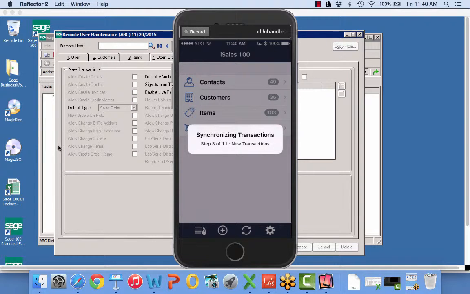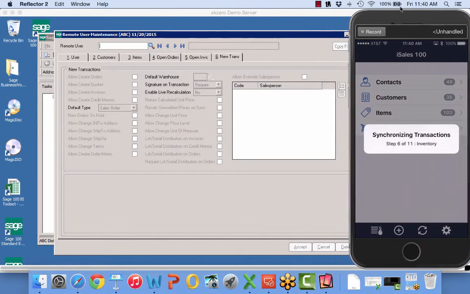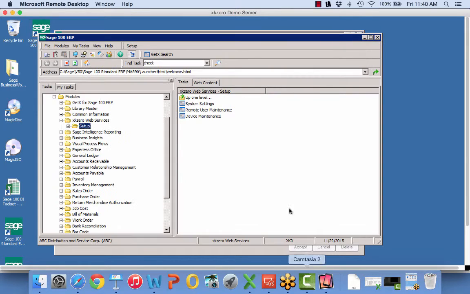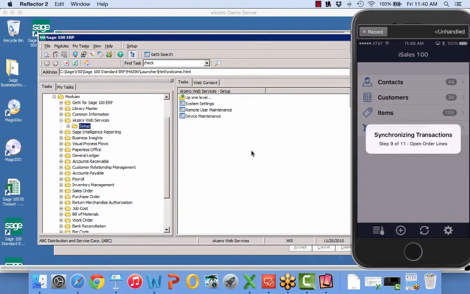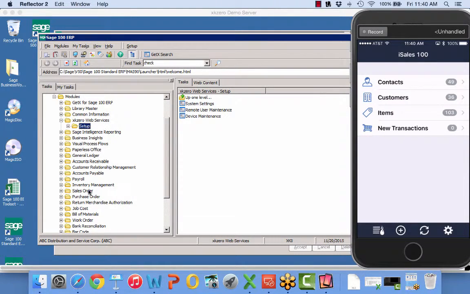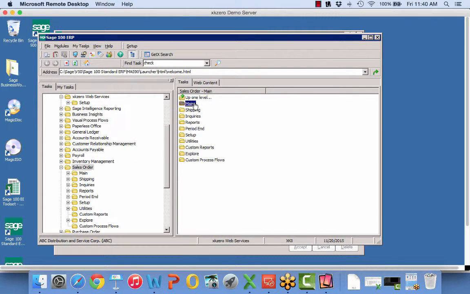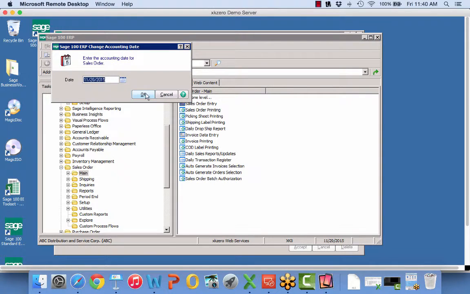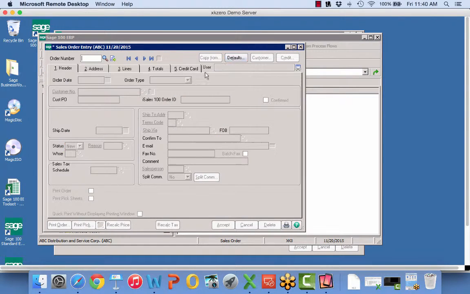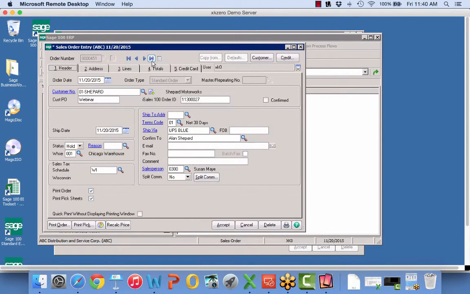And now let's have a little race back to Sage 100. So while this is working over here, there it is, 9, 10. Come on, baby. There we go. So it's synchronized there, and now I'm in ABC Company. And I'm going to pop over here, and there's Shepherd. There's my webinar.